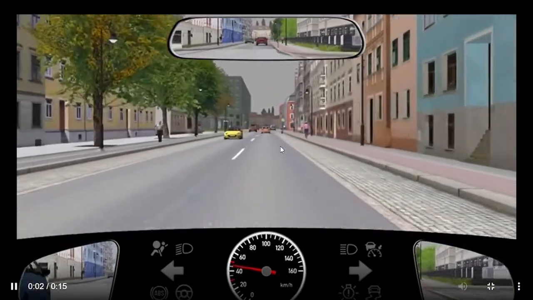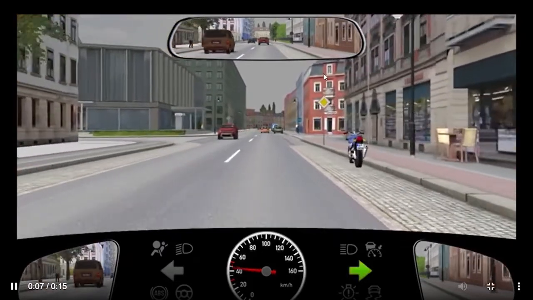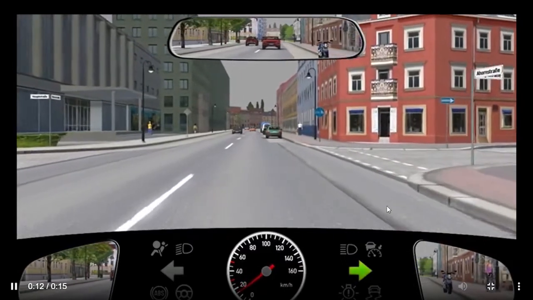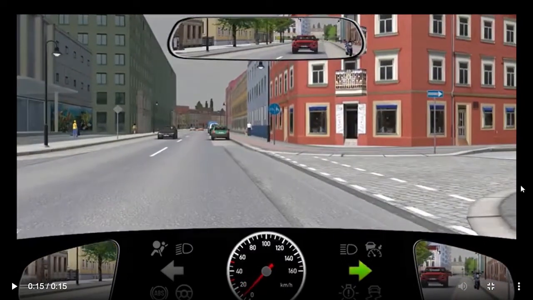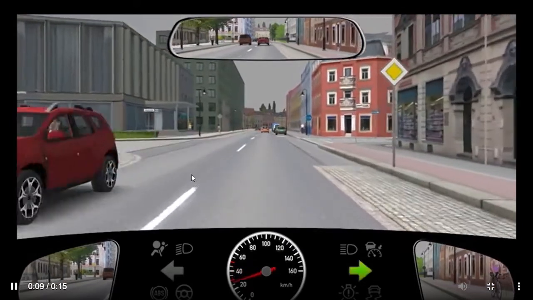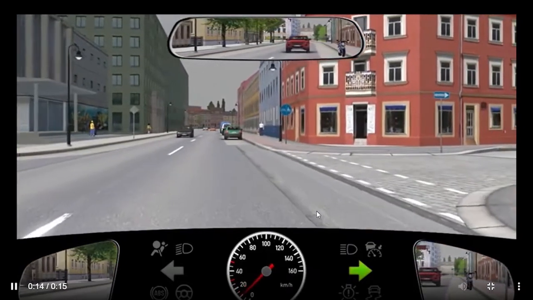Just have a look again. We are traveling on the roadway. You can see the cyclist on the footpath, and then in your side view mirror you can see the cyclist. So you are taking a right turn and the cyclist is on this way. Currently you cannot see the cyclist, he or she is in the blind spot. You are going to hit him or her. So you need to be very careful about cyclists. The rest of the things, like parked vehicles and oncoming traffic, are no problem at all. Even the parked bike on the roadway is no problem. The only problem is the cyclist.